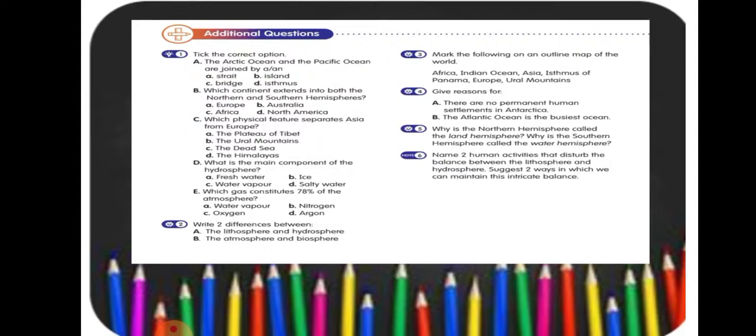Then B: the Atlantic Ocean is the busiest ocean. Why? The Atlantic Ocean is surrounded by North and South America, Europe and Africa. All these continents use the ocean to transport their goods for trade with one another.